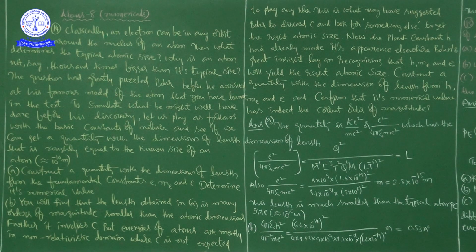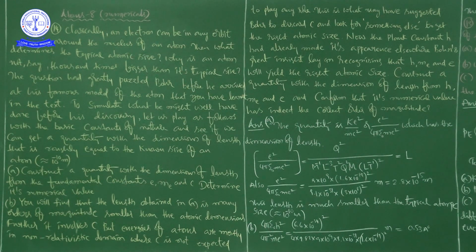0.53 into 10 to the power of minus 10 meters. So 0.53 into 10 to the power of minus 10 meters means it is of what order of atomic size, right? So you can say that the length is of the order of atomic size, that is approximately equal to 10 to the power of minus 10 meters. Okay, right. So now we are going to see the next problem.